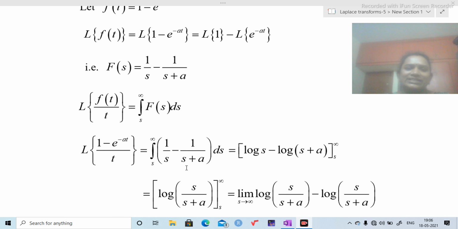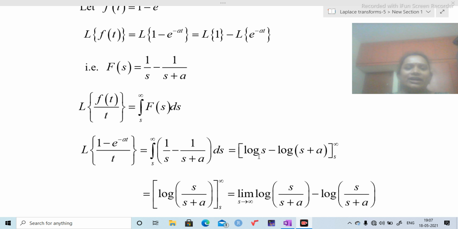Why? Here the differentiation of the denominator s plus a is 1 plus 0, that is 1, which lies in the numerator. Whenever the differentiation of the denominator lies in the numerator, the integration is equal to log of the denominator. So I am going to get log of s plus a here. The limits are s to infinity.